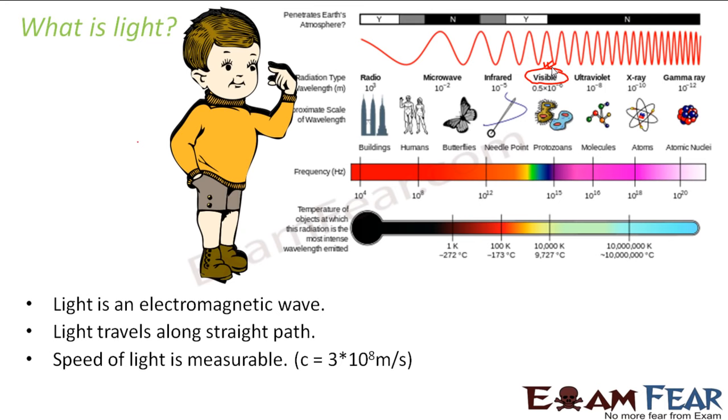Speed of light is measurable and the speed of light in vacuum is always denoted by c and its magnitude is 3 into 10 to the power 8 meter per second. So these are some of the facts about light which you already know and which are universal, right?